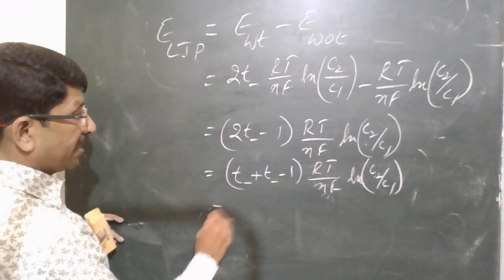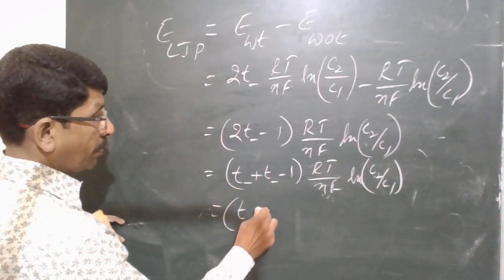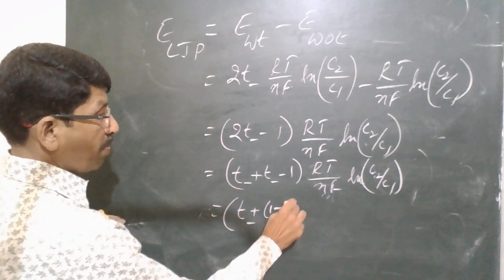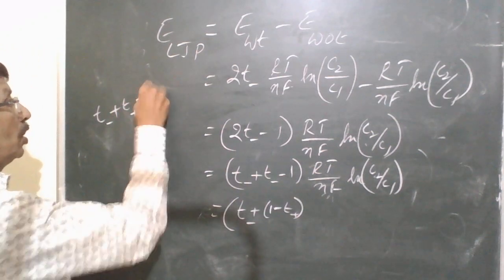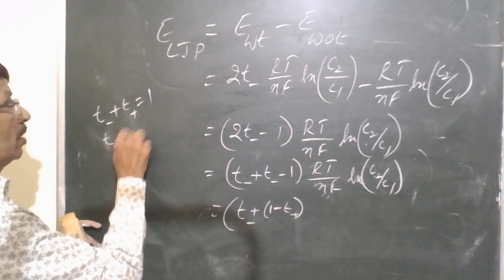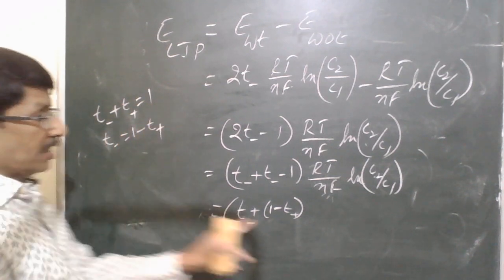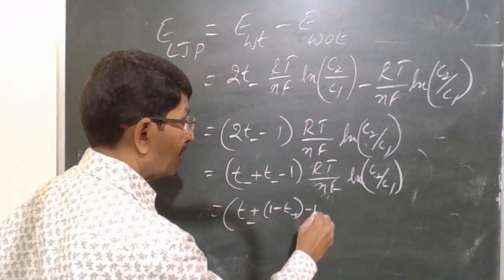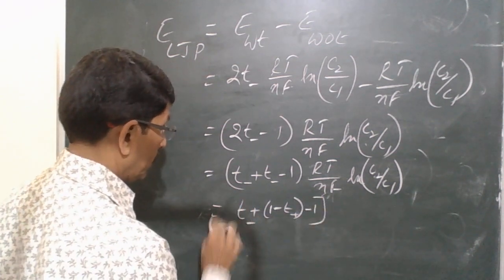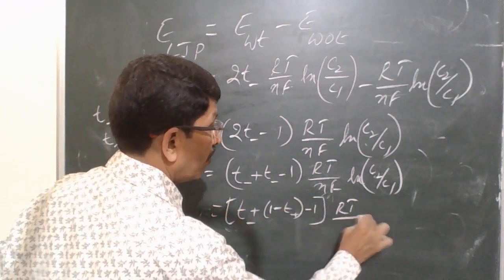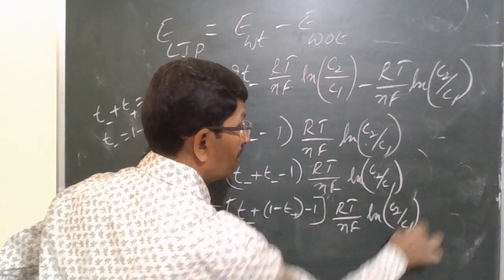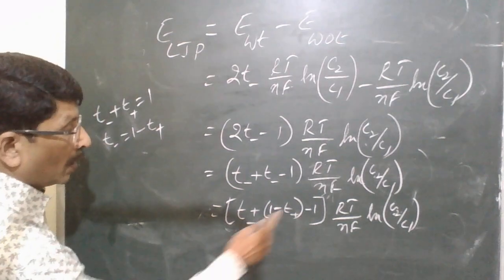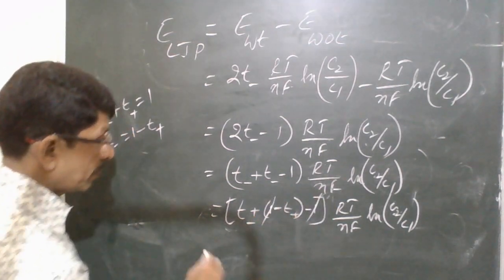And 1 minus T minus can be replaced by 1 minus T plus, because T minus plus T plus is equal to 1. So T minus is equal to 1 minus T plus. That's what I have written here. Minus 1 RT over NF natural log C2 over C1. So when you open the bracket,